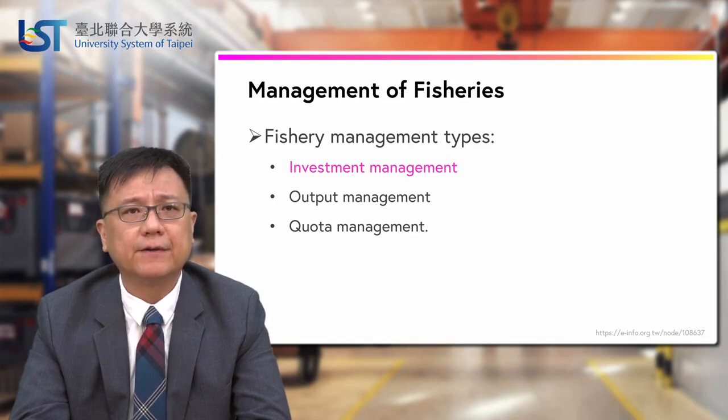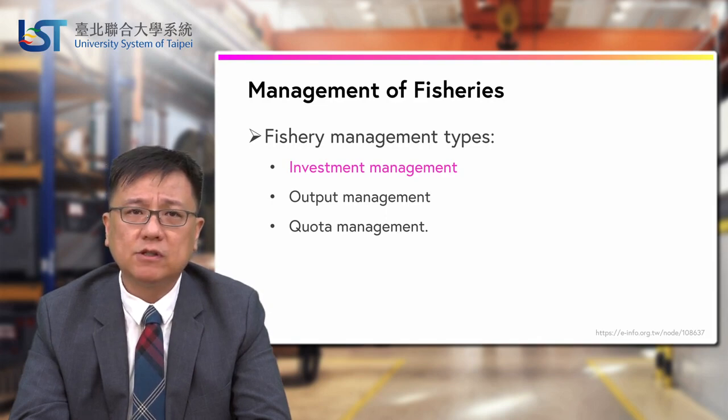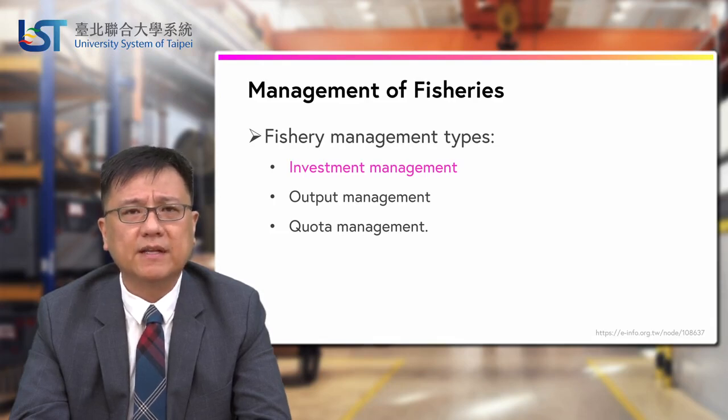Restriction on fishing efforts, including a number of boats, fishing gear restriction, such as fishing nets, type of fishing hooks, quantity and specification, limiting operating time, such as a fishing cutoff period, limiting the operation of sea areas, such as no fishing areas, and limiting the number of fishermen, such as disabling foreign migrants.